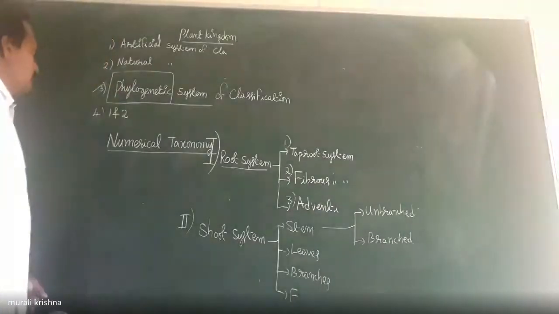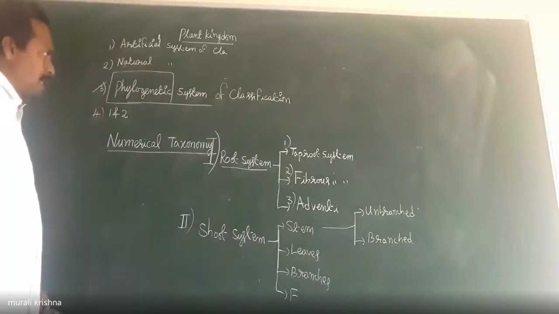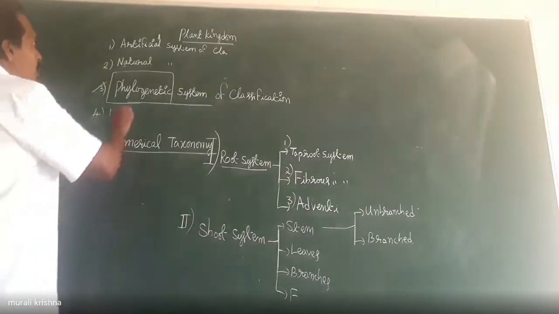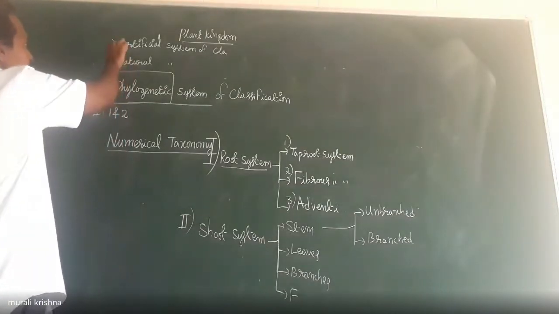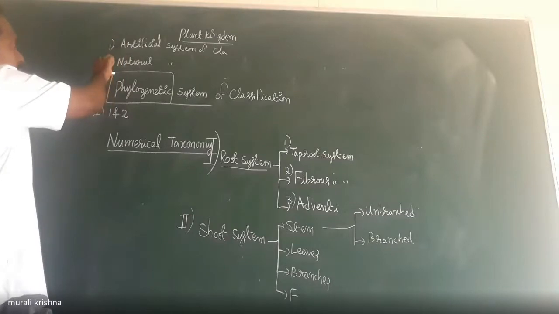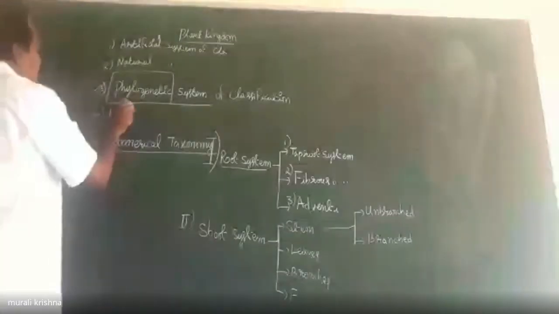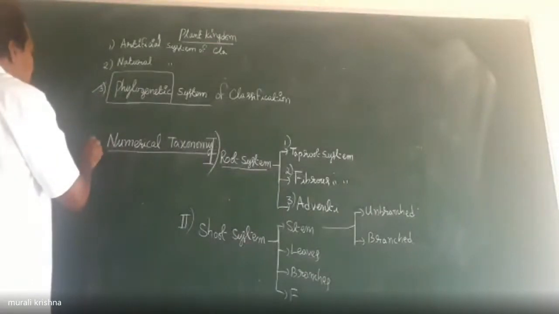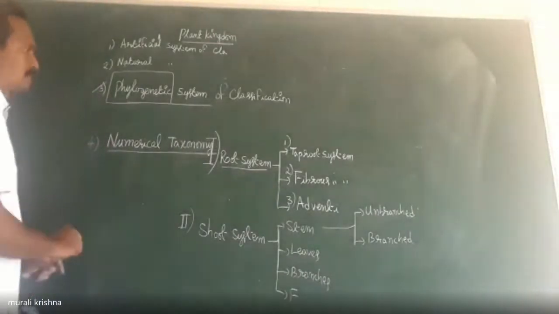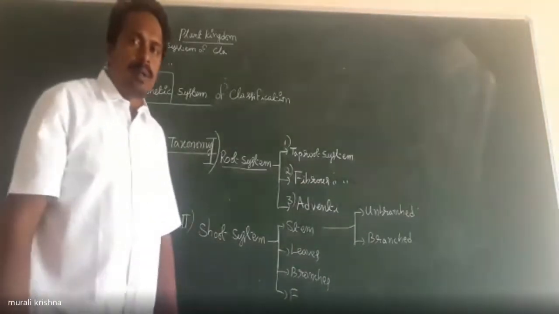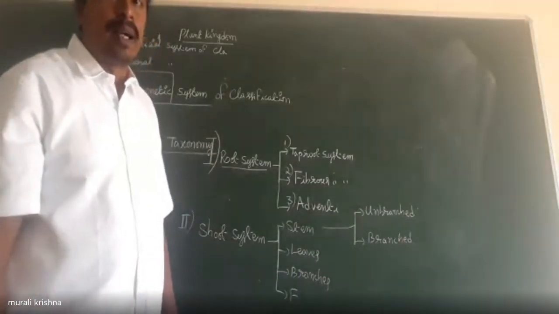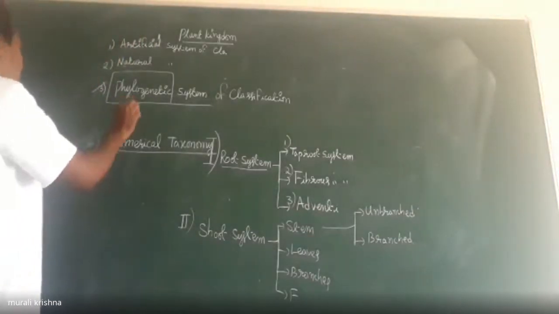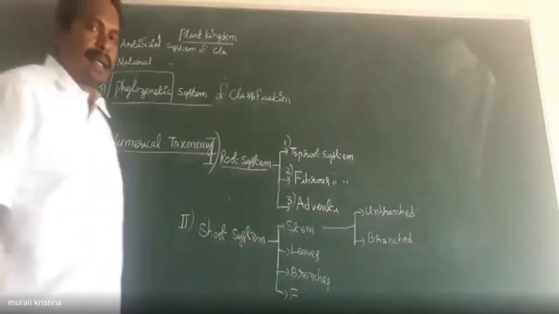The numbers and codes are assigned to the characters in which system? Option 1, artificial system of classification; option 2, natural; option 3, phylogenetic system of classification; option 4, numerical taxonomy. What is the answer for this question? The numbers and codes are assigned to the characters in numerical taxonomy. Very good, option four.